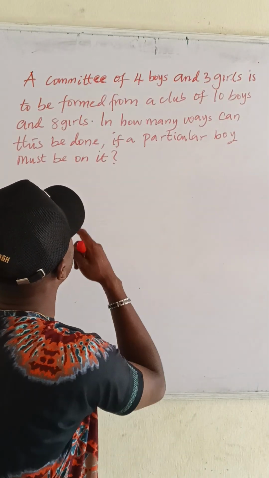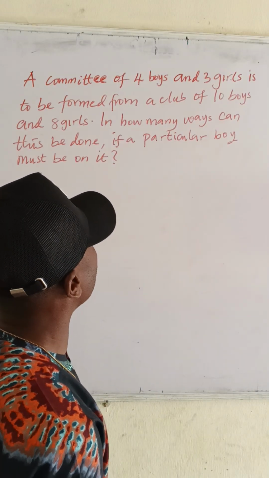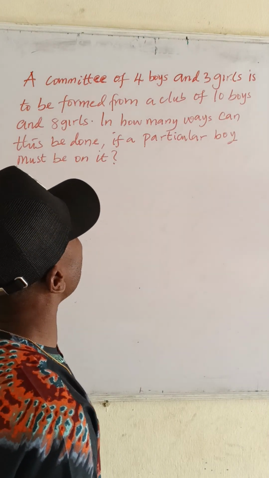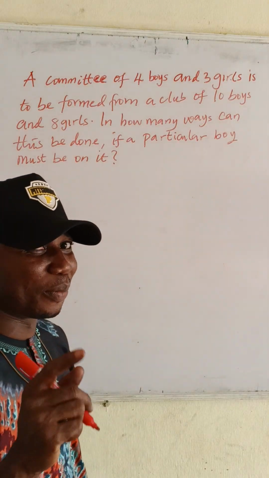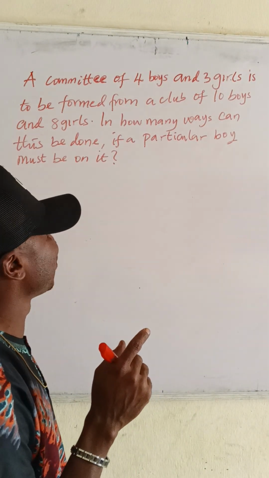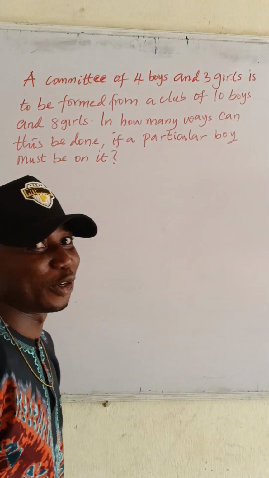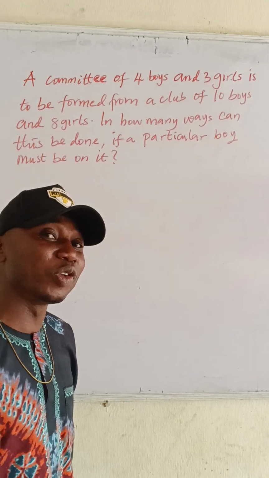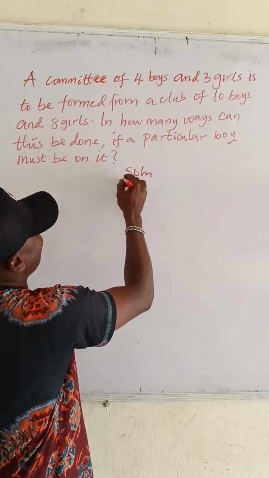Corruption. It says a committee of 4 boys and 3 girls is to be formed from a club of 10 boys and 8 girls. In how many ways can this be done? If a particular boy must be on the team, I am the owner of that ball. So this one is like his father owns the phone for the competition. He wants his boy to be on that committee, even if he is not supposed to be part of it. Let's see how we can do it.